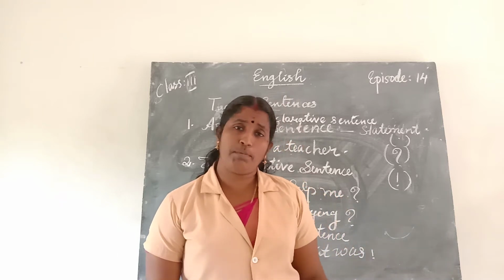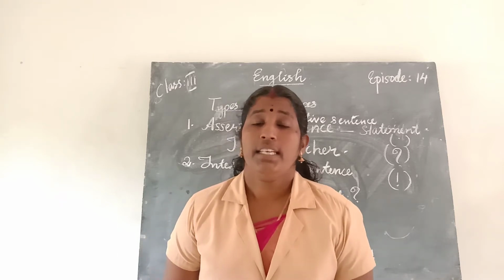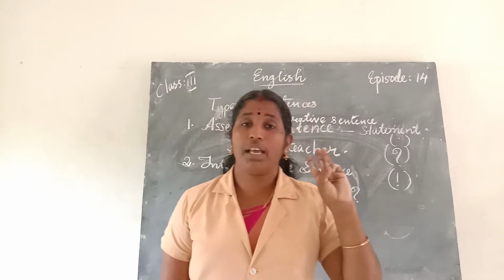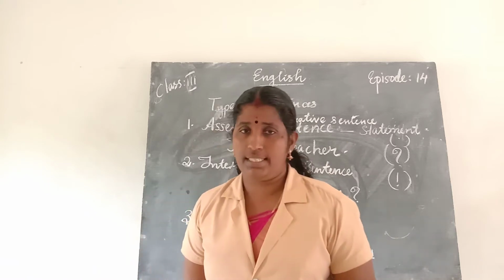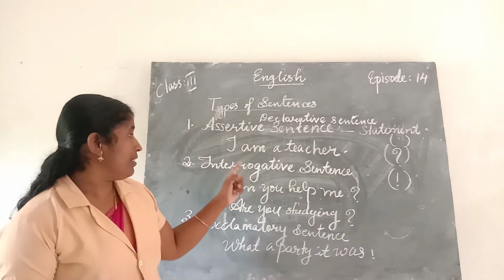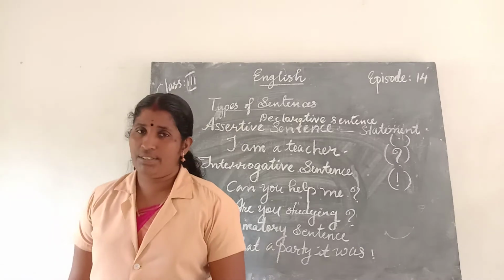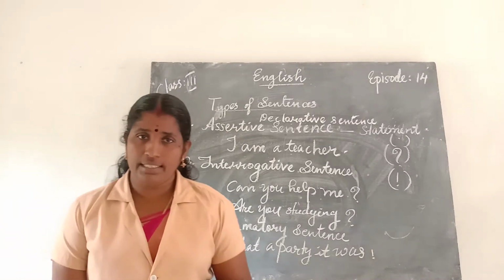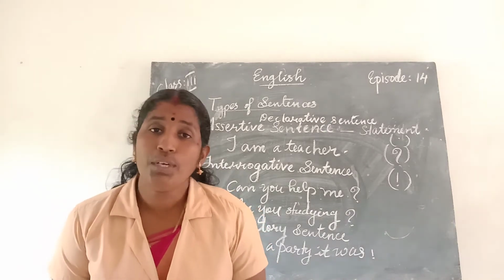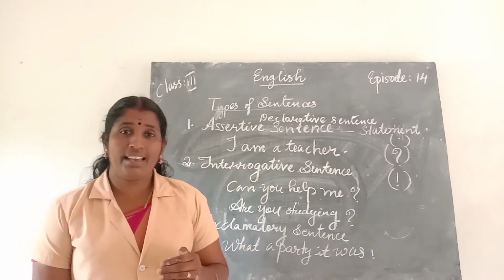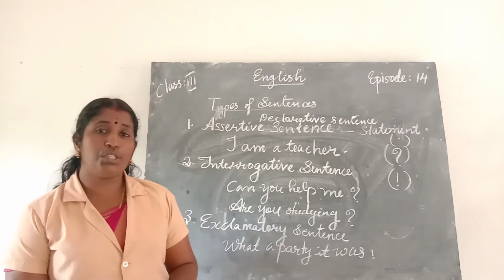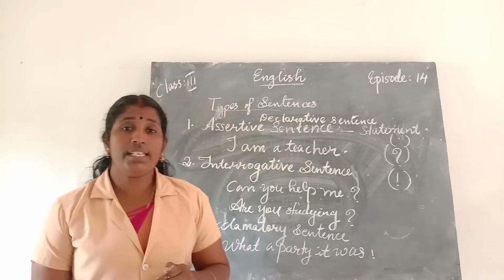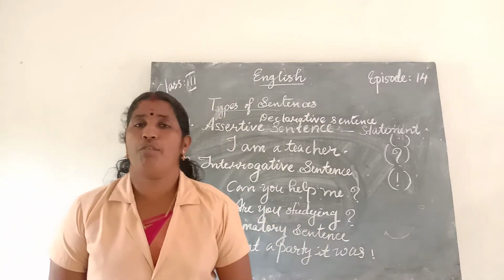There are so many kinds of sentences. In your class, we are going to study 3 types of sentences. The first one is assertive sentence. An assertive sentence is used to state a fact or declare something, and it always ends with a full stop.